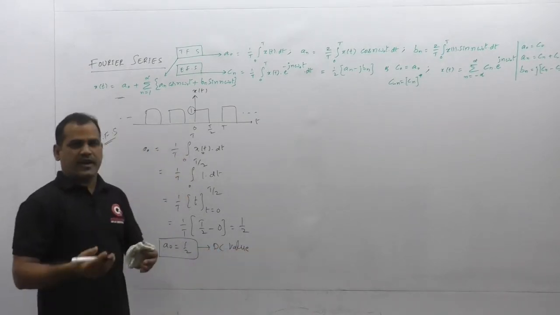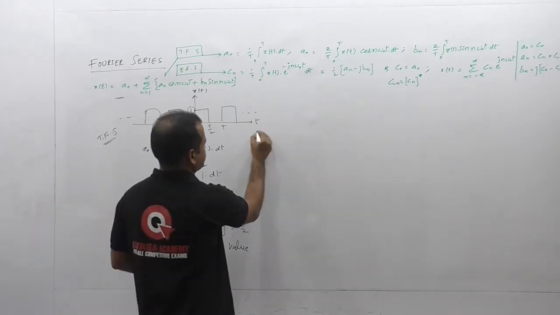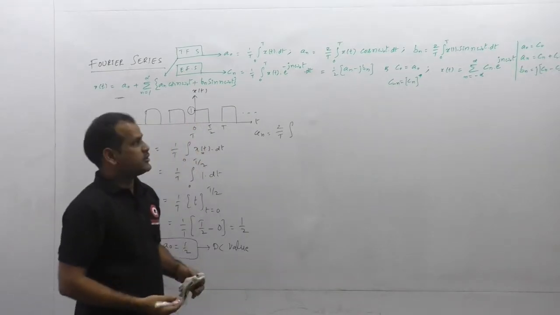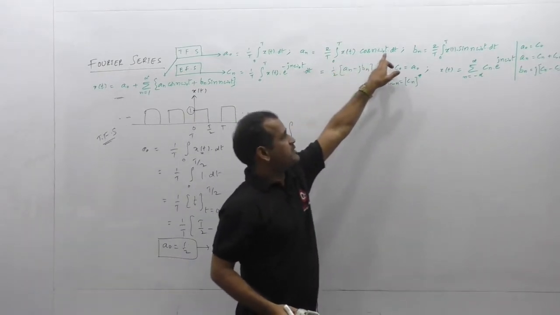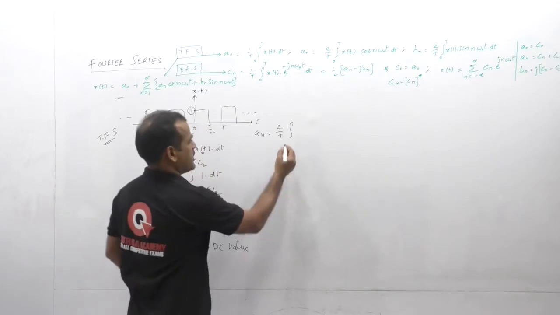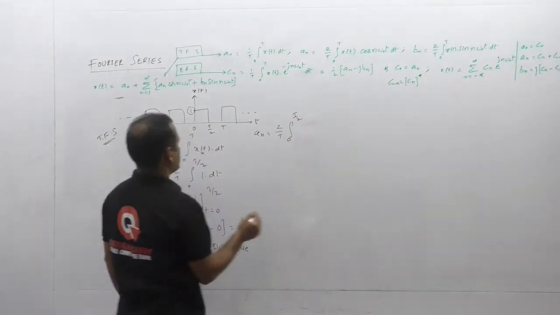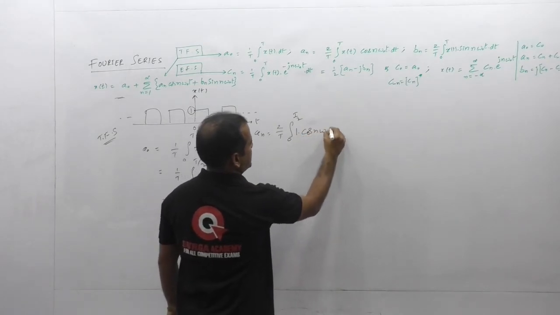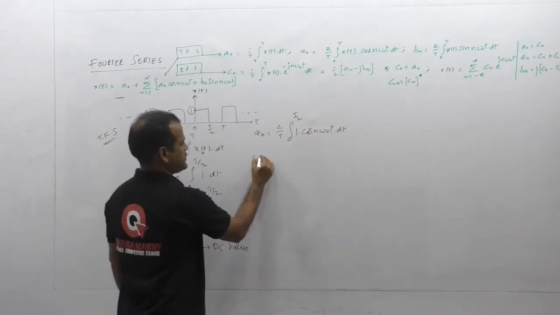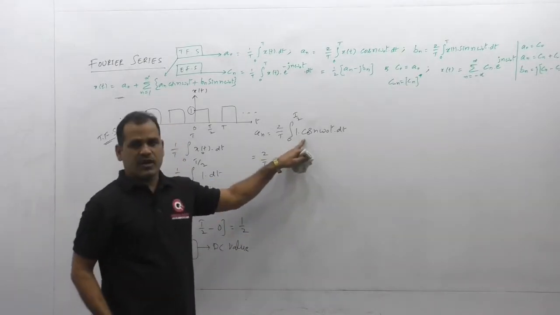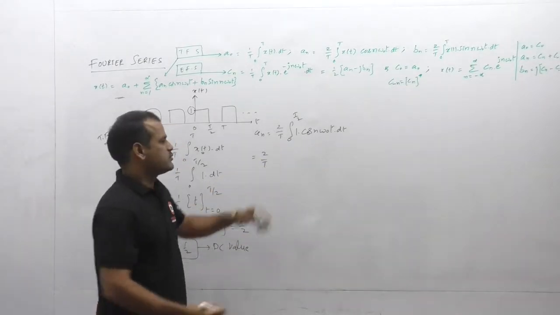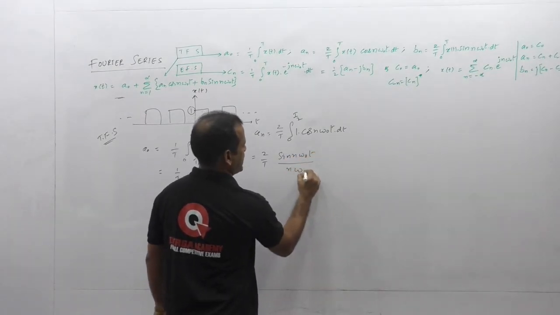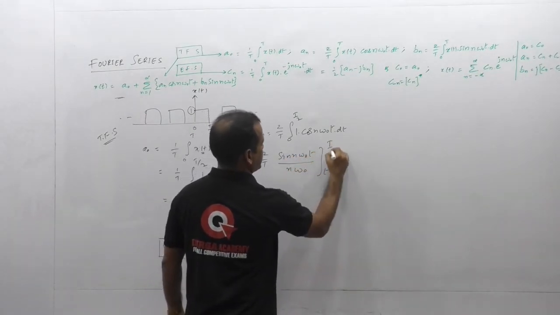And then let us find the coefficient an here, which is given by the formula 2 by T integral 0 to T x of t cos n omega naught t dt. For this I will take the limit from 0 to T by 2, over which the amplitude is equal to 1. It is multiplied with cos n omega naught t dt. And then let us simplify this expression. Integration of cos theta is sin theta, so that it is sin n omega naught t divided by n omega naught, with the t limits from 0 to T by 2.